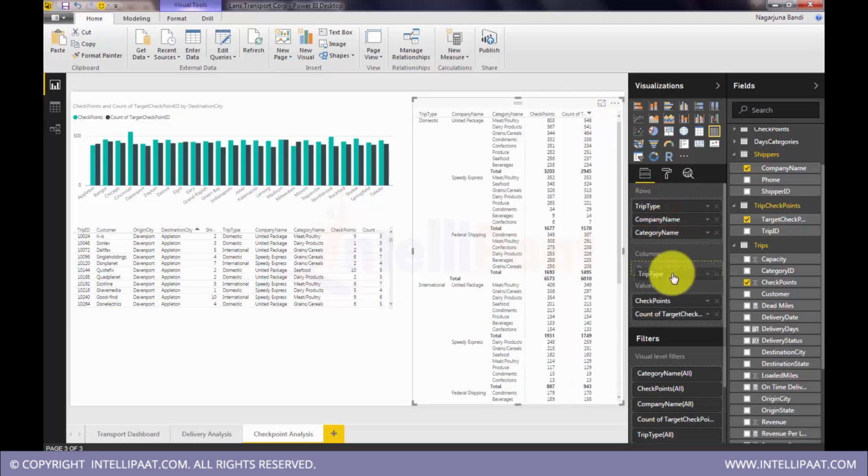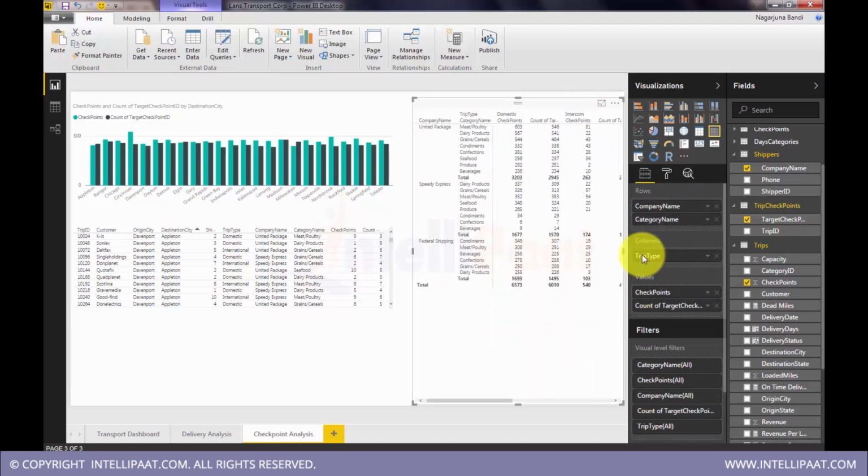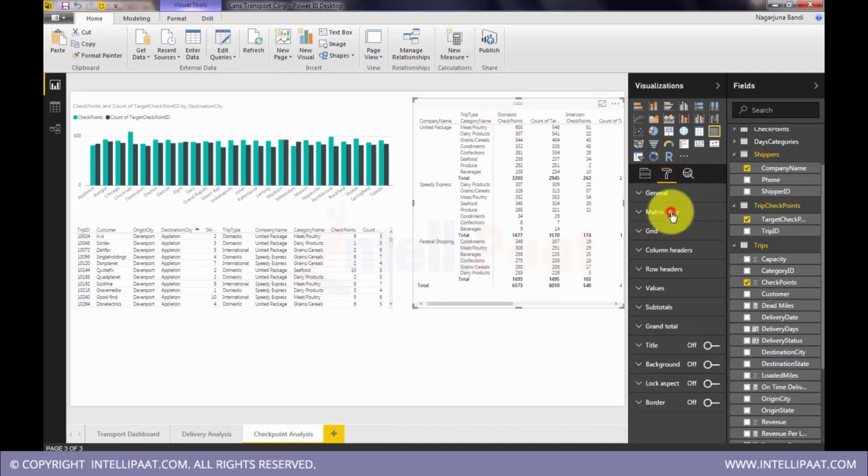Then get this into column. So this is a normal matrix. Generally in Excel also we compose, right? We have some nice formatting options that are available here, like you can go and change the style of this matrix.